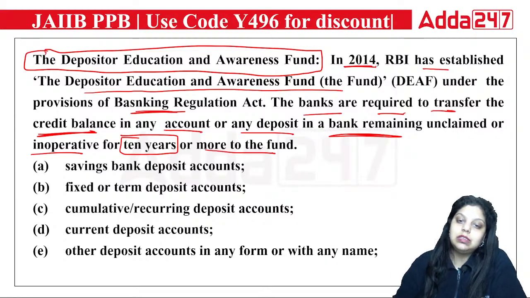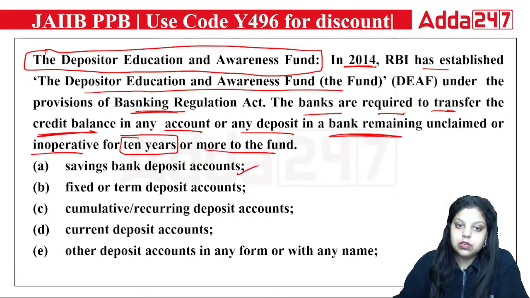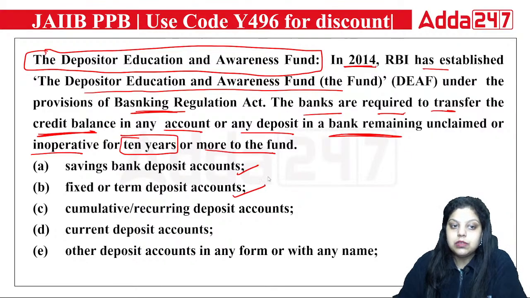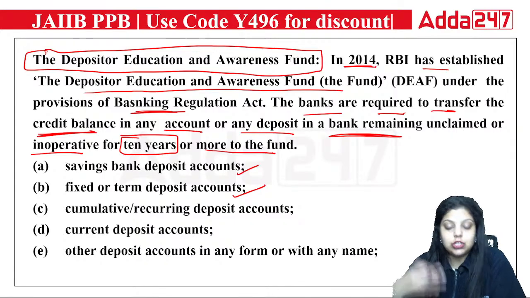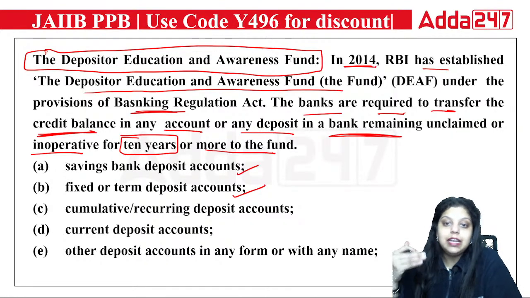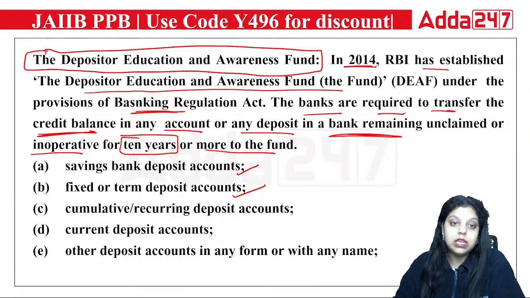This applies to savings bank deposit accounts, and then fixed and term deposit accounts. In a savings deposit account, we calculate 10 years from the day of the last transaction done by the customer. But for a term deposit, like FD or RD, the maturity date is the day from which we calculate the 10 years. If after the FD and RD mature the customer has not claimed their funds for 10 years, then it will be transferred to the DEAF scheme.